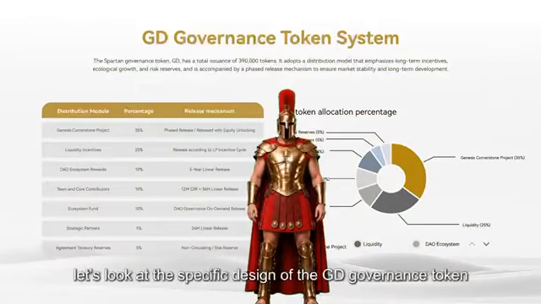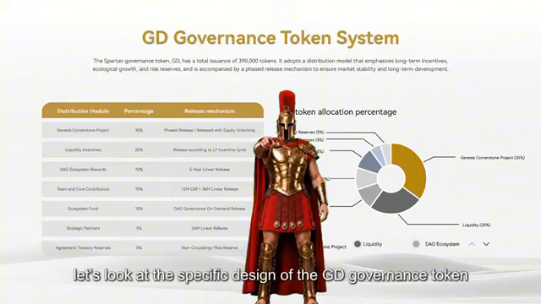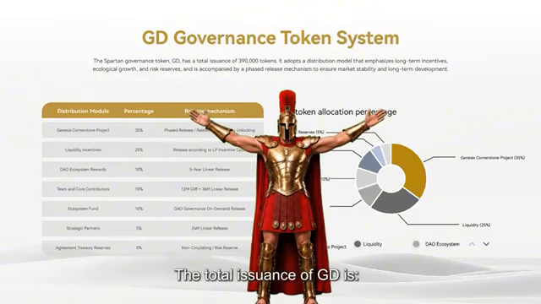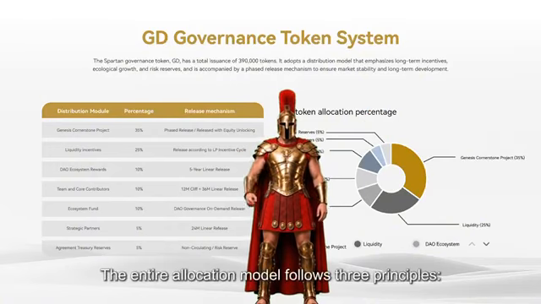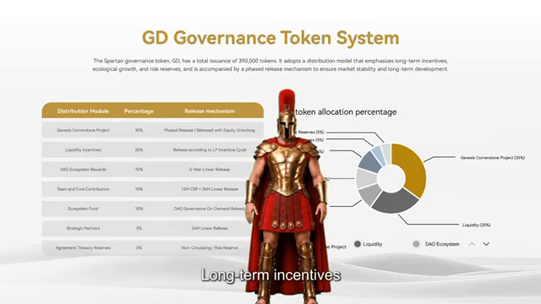Next, let's look at the specific design of the GD governance token. The total issuance of GD is 390,000 tokens, extremely scarce. The entire allocation model follows three principles: long-term incentives, ecosystem growth, risk reserve.